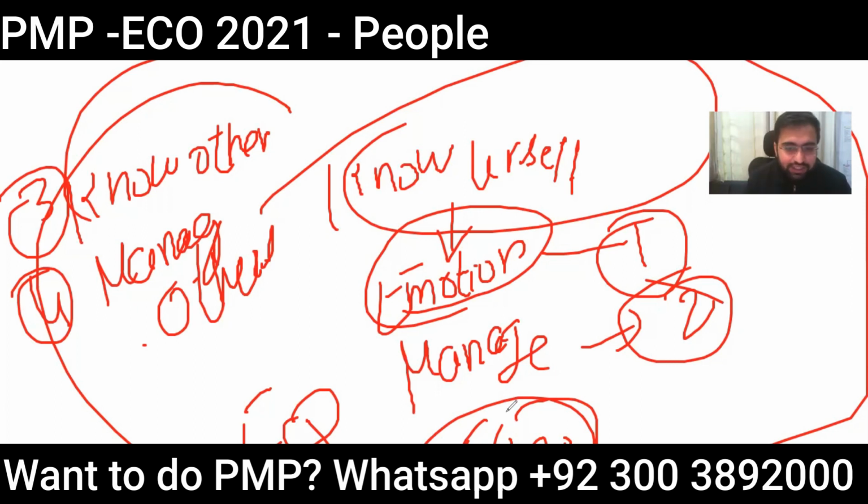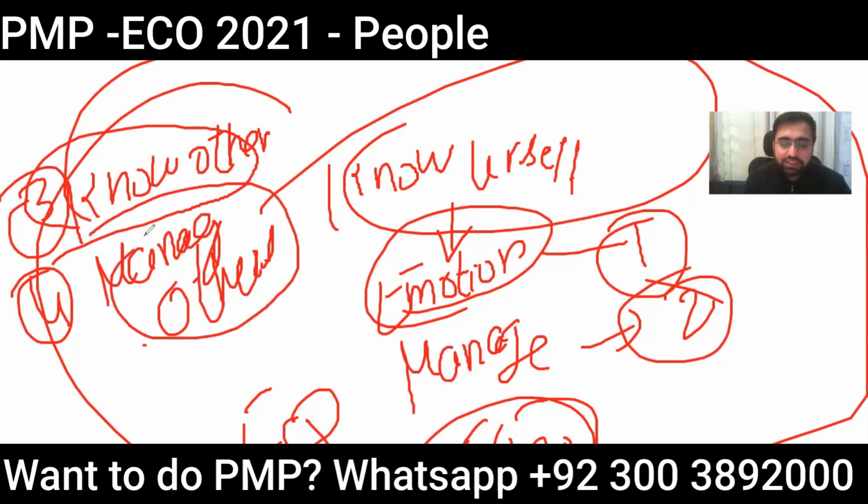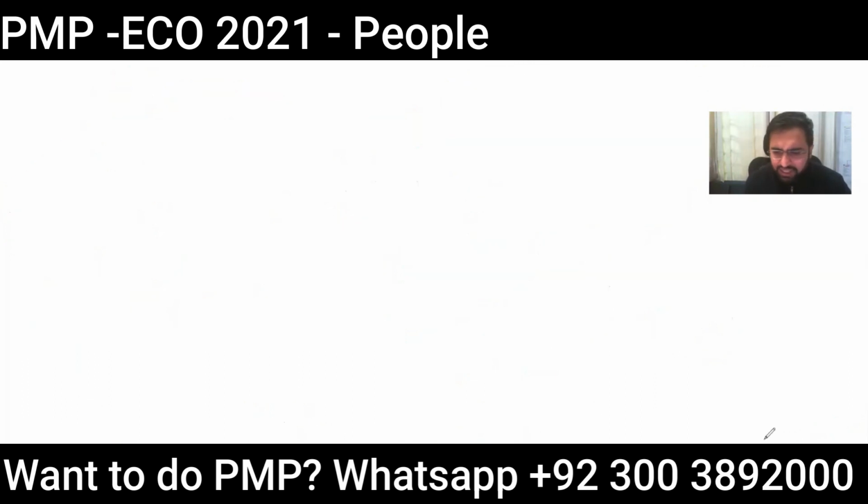But the next step is I need to know the emotions of others. I need to know how other people are emotionally attached, how my words can damage them, and how I can help them manage their emotions. So this is a very important subject that needs to be understood. Then we have active listening.